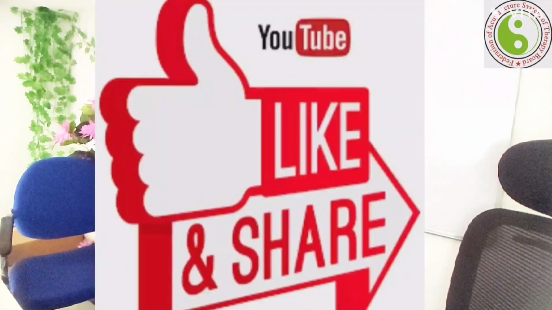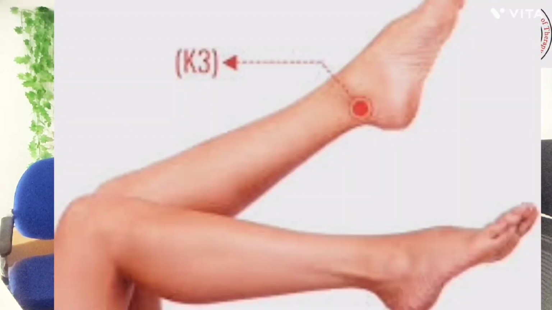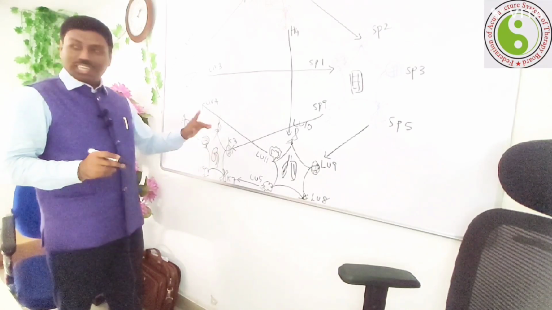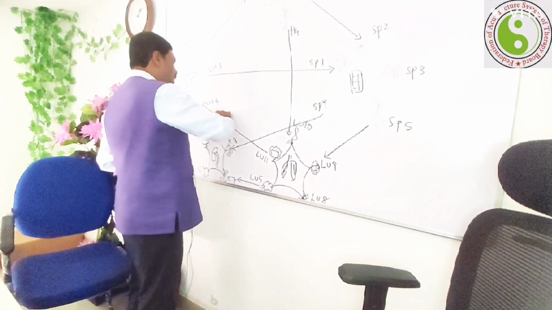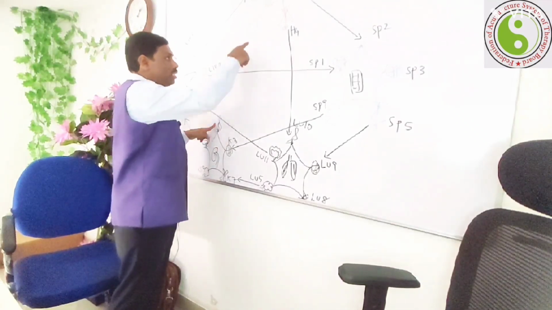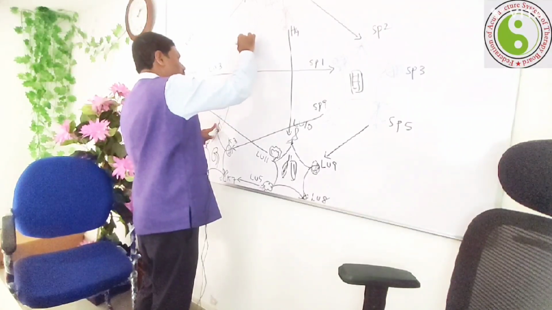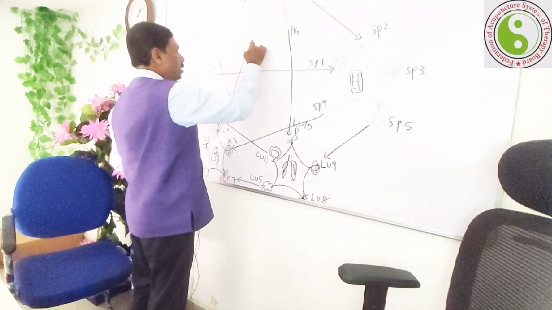Here is K3, here is spleen 9. Then water controls fire. Water extinguishes fire. Here is the fire point, here is the water point. Connect each other. This is K2, this is H3.